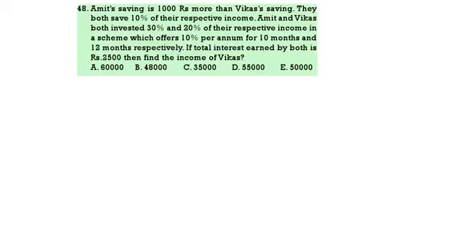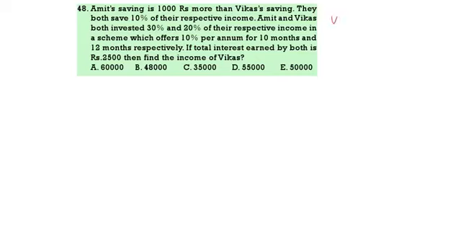Amit's saving is 1000 more than Vikas's saving. Both save 10% of their respective incomes. Amit and Vikas invested 30% and 20% of their income, which offers 10% per annum for 10 months and 12 months respectively. If the total interest earned by both is 2500, then find the income of Vikas.